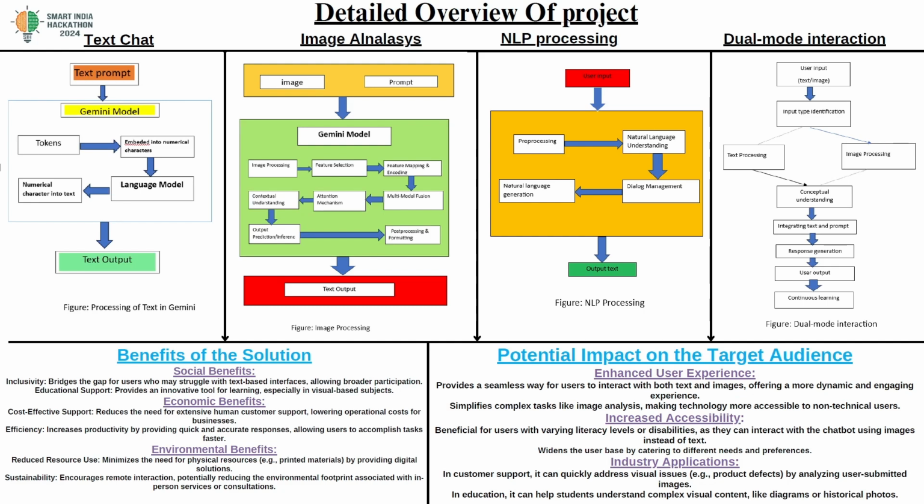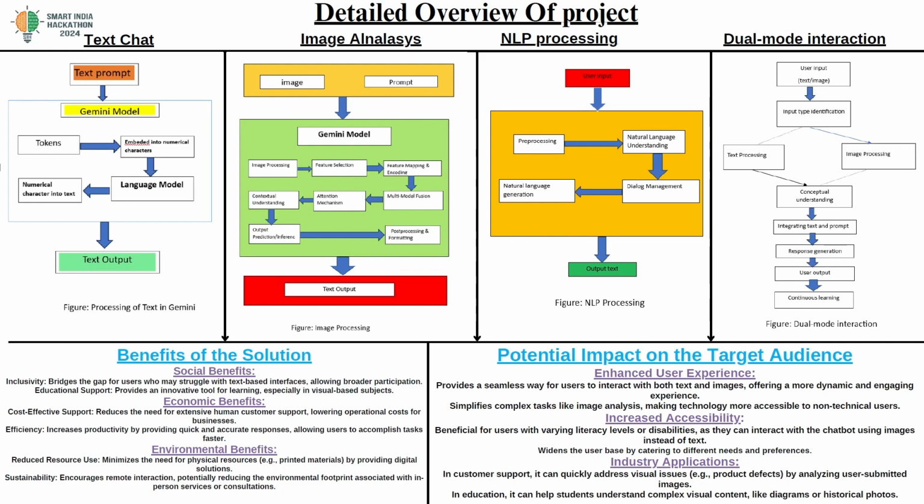When we come to image analysis, the user gives both image and text, and Gemini processes the image and extracts features like persons or objects. It converts those into numerical vectors, and those vectors are passed as parameters to the model, which was trained on a vast amount of data. It again predicts the output based on the image, and the output with the highest probability according to that image is generated as the text output.